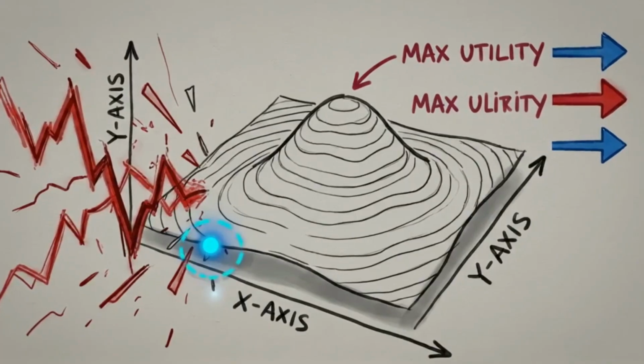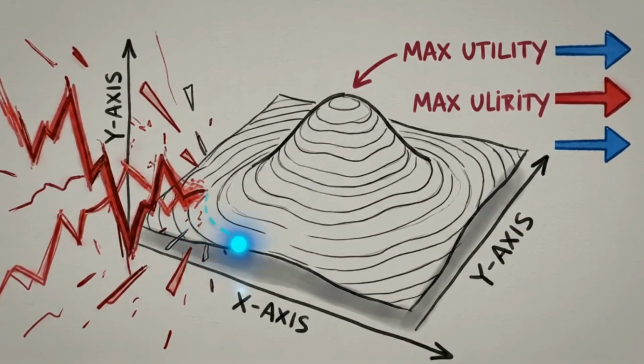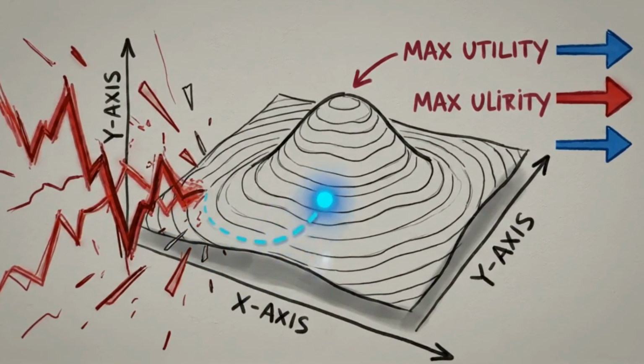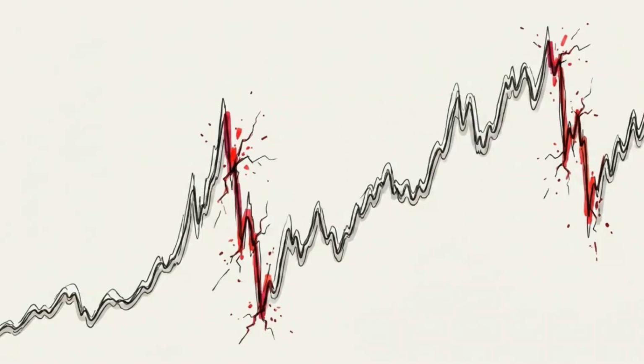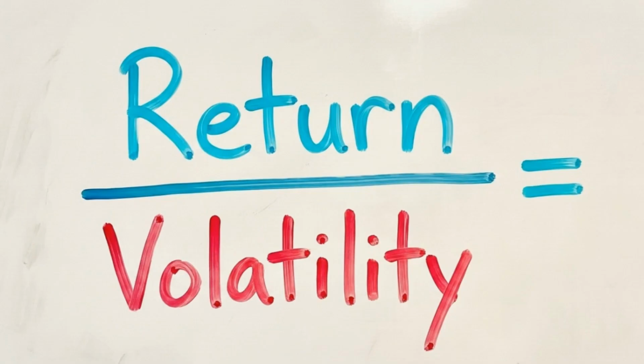To train this brain, we need a utility function. This is the explicit mathematical target the algorithm will constantly attempt to maximize as it reviews historical data. Optimizing purely for total returns often results in reckless, high-risk behavior. Instead, the model optimizes for a Sharpe or Sortino ratio, forcing the algorithm to maximize returns while strictly penalizing downside volatility.